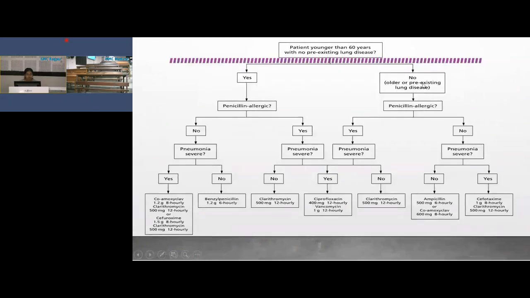Then if the age is more than 60 and there is pre-existing lung disease present, then we see whether the patient had a history of allergy to penicillin or not. If there is no allergy to penicillin, then we see whether the pneumonia was severe or non-severe. If pneumonia is severe, then combination therapy like cefotaxime and clarithromycin is given. And if pneumonia is non-severe, then ampicillin and co-amoxiclav was given.